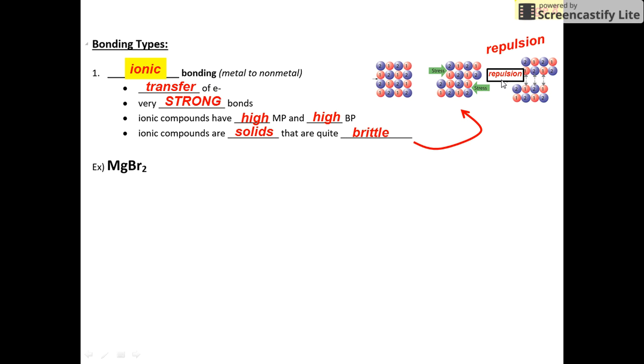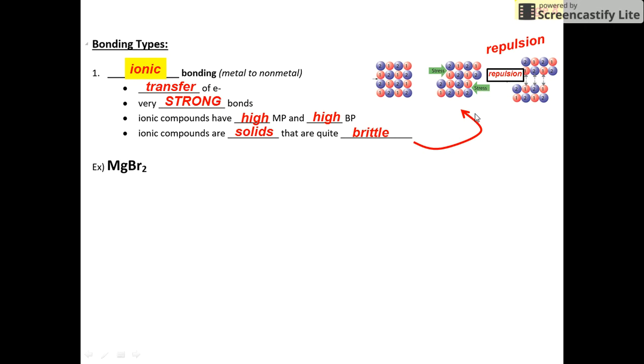This tiny box with tiny letters says repulsion. I wrote it bigger up here so you can see. But if we stress that just a little bit and make the positives next to the positives, negatives next to the negatives, they repel each other, and that's why ionic compounds tend to fracture if you put a decent amount of stress on them. They won't bend, but they will shatter, because you've moved the ions just enough where they can now repel each other where they were attracting each other.